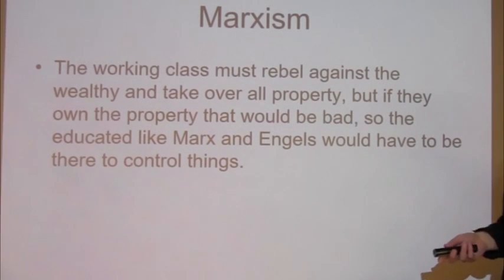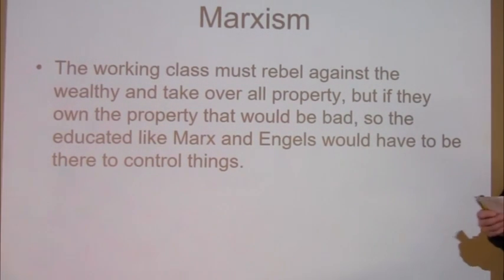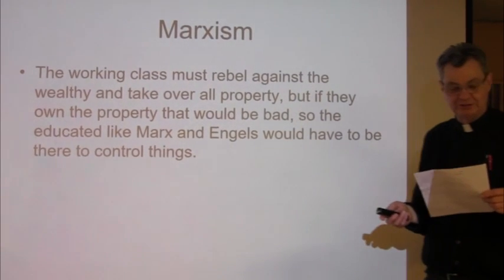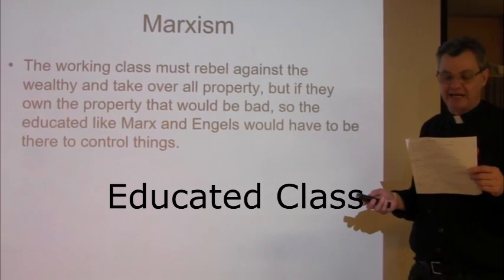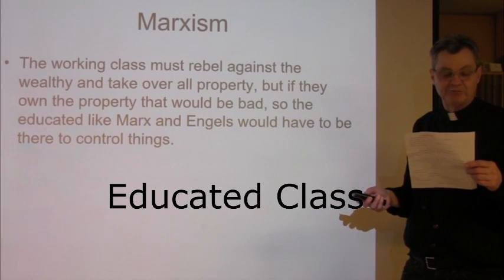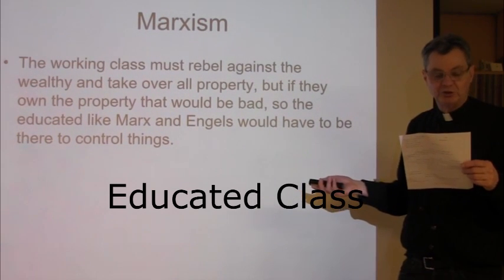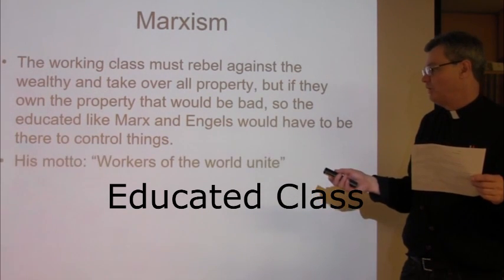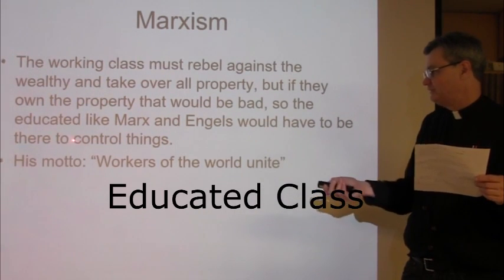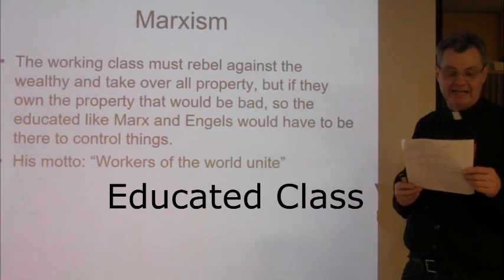Okay, we're on the back side. The back side says, worksheet 2, Marx and Engels. It says, according to Karl Marx, if the working class takes the land back, they should own it because that would be ownership again. So for Marx, who should control it? That's a rewording of the other question, the educated class.